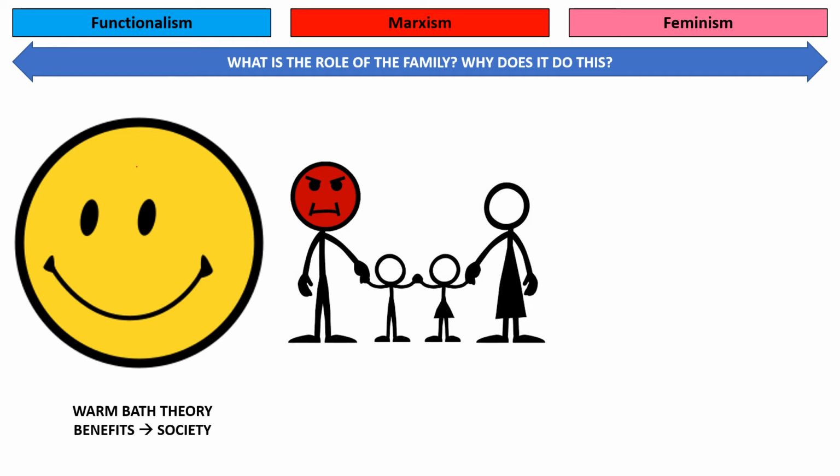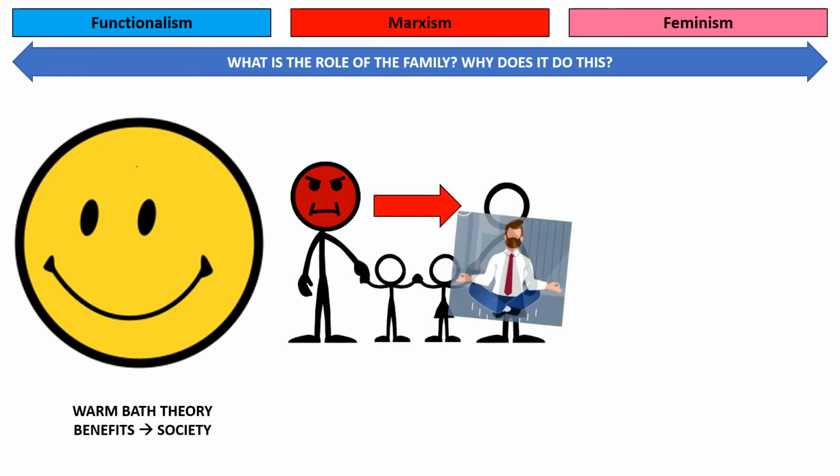Now, the role of the family is very similar to functionalism, that these men are coming home stressed and tired, and the role of women and the family is to vent that stress. So it's to act as a buffer zone or a safe haven. It's a place where men can come home, they can be angry, frustrated, and it relaxes them and calms them down, often through venting their frustrations.